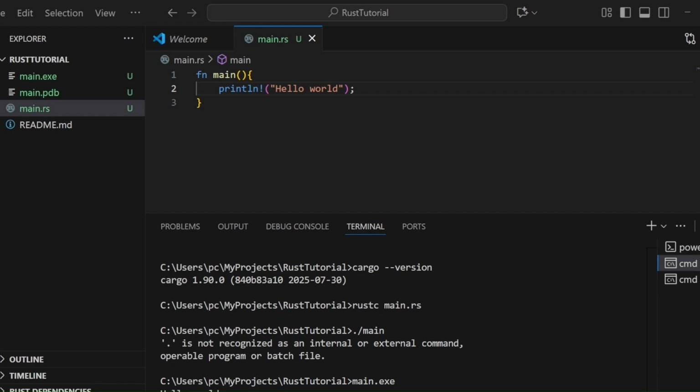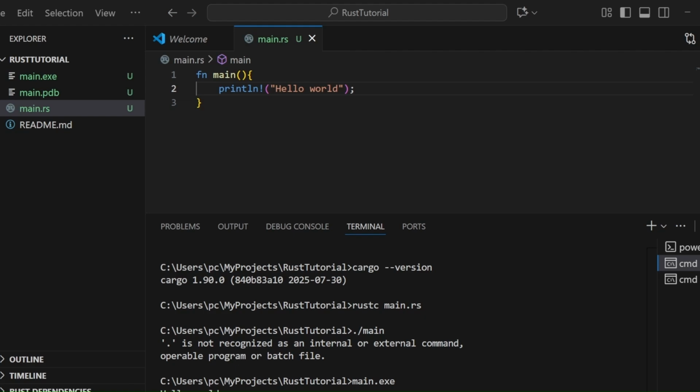Also, there is a better way to do this: execute this and get the output. Although we can compile manually with the rustc command, in real projects a dedicated package manager and build system makes life too easy.